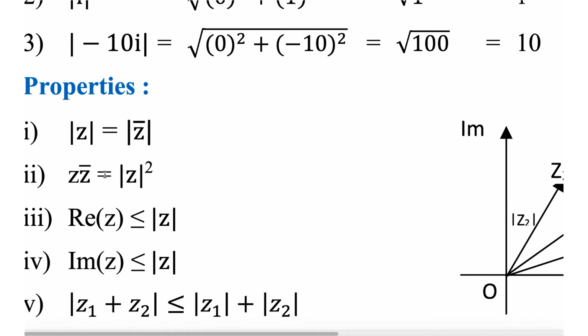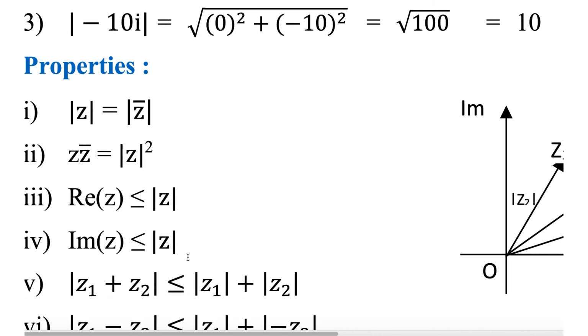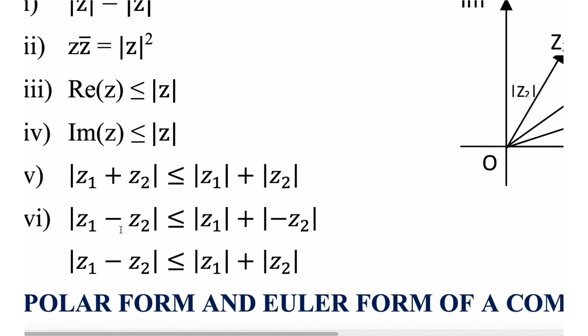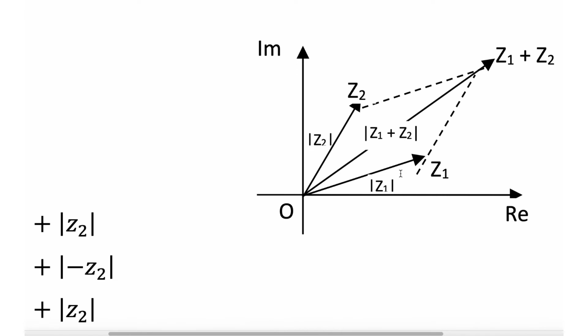Properties: mod z equal to mod z bar. z into z bar is mod z square. Okay, real part of z is less than or equal to mod z. Imaginary part of z is also less than or equal to mod z. Mod of z1 plus z2 is less than or equal to mod z1 plus mod z2, the individual mods. Mod z1 minus z2 is less than or equal to mod z1 plus mod z2. Mod z1 into z2 equals mod z1 mod z2. So this is z1 plus z2, this is nothing but mod of z1 plus z2.